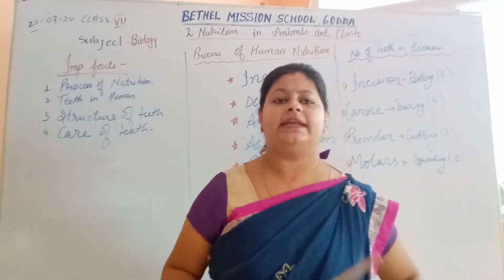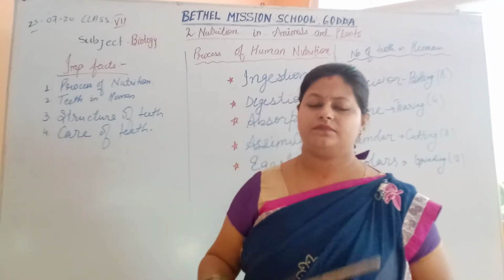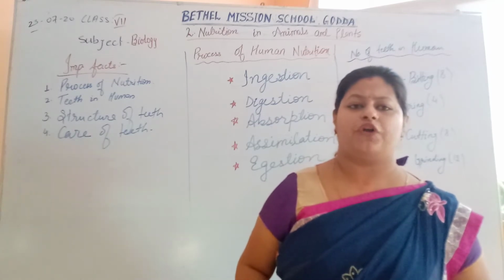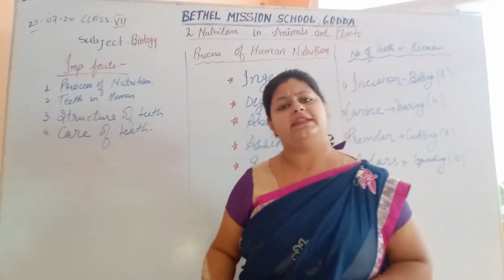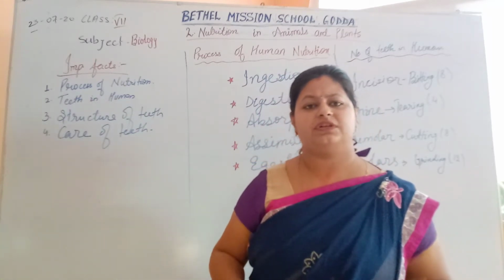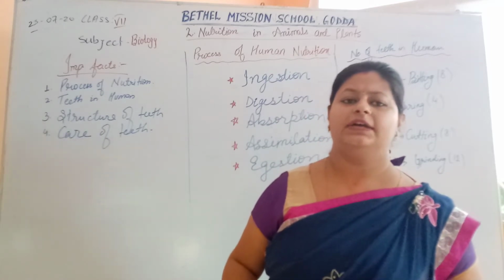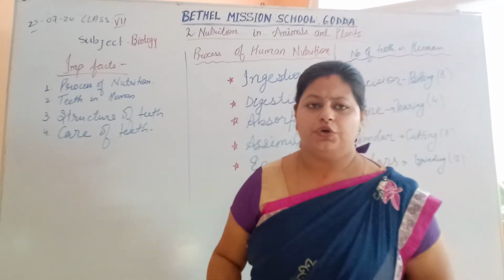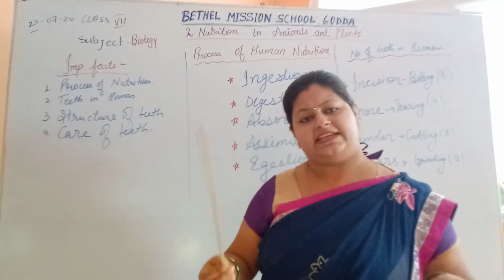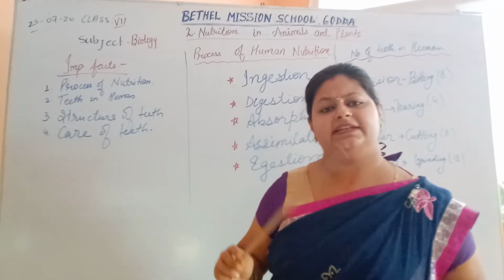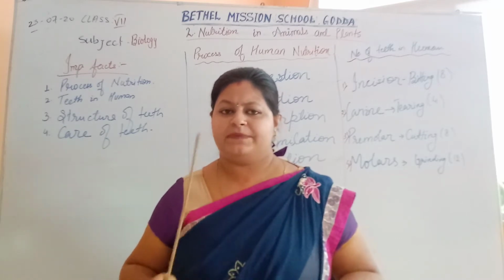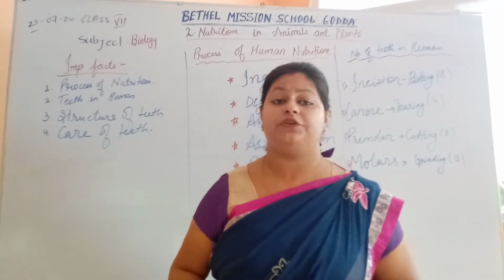So it is quite clear that all animals, human beings and microscopic organisms are heterotrophic in nature. So they cannot prepare their own food. They just trap the food, arrange the food for their growth and development. As they are taking in the food, they need this food to be broken down into a simpler form. As the food is broken down, the food needs to be absorbed.